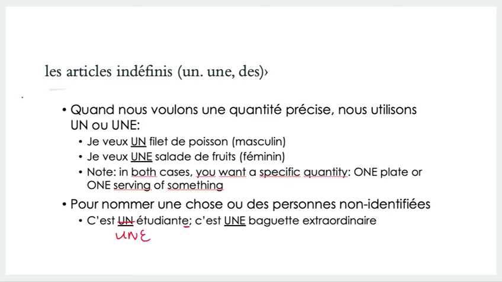You probably already know this, but if you want to use an article indéfini for people or a thing that you have not yet identified, you use un, une et des. And again, it's the same thing as saying, this is a student, this is an extraordinary baguette, right? So things that you have not yet introduced in your discourse. They are unidentified people or subjects.